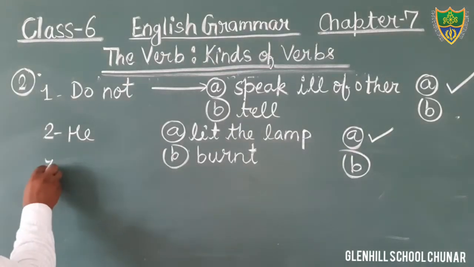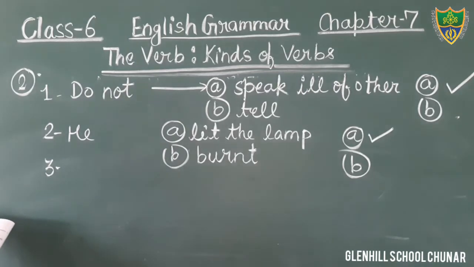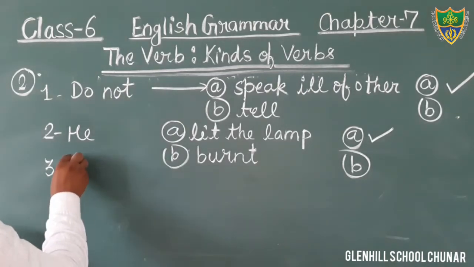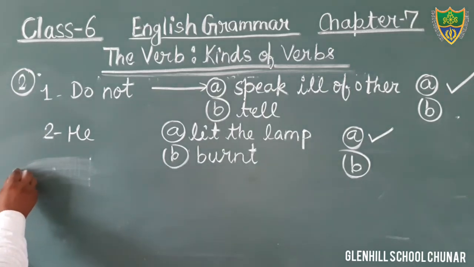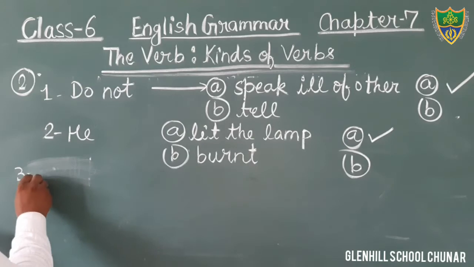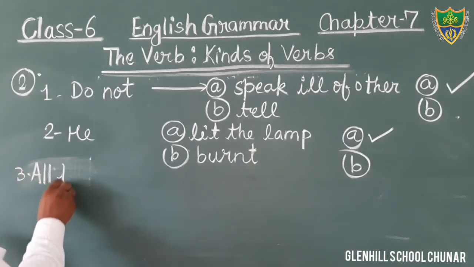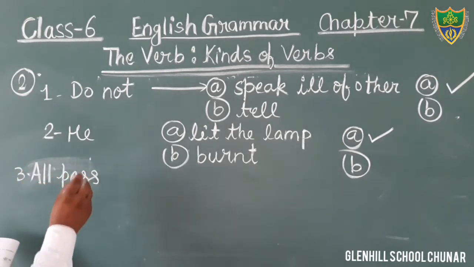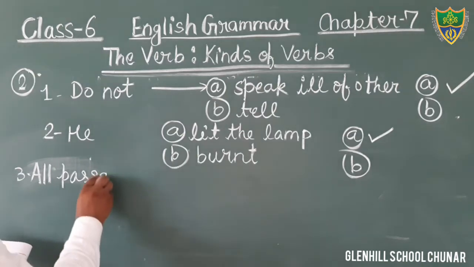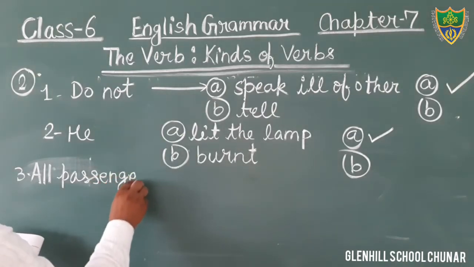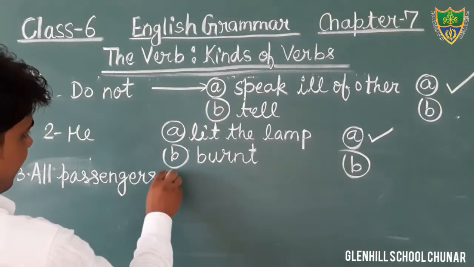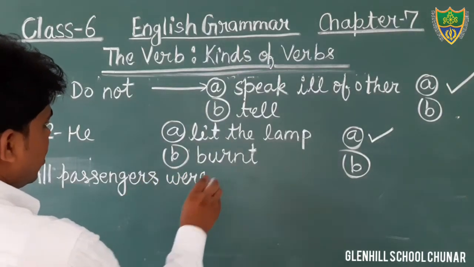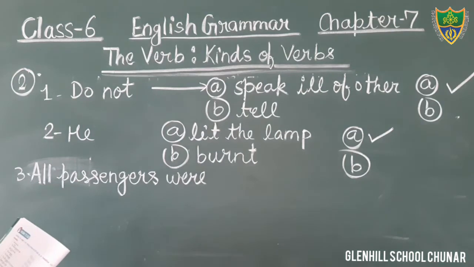Question number 3. Just see, all passengers were, okay, I am going to write here. All passengers were. Okay, this is yours.